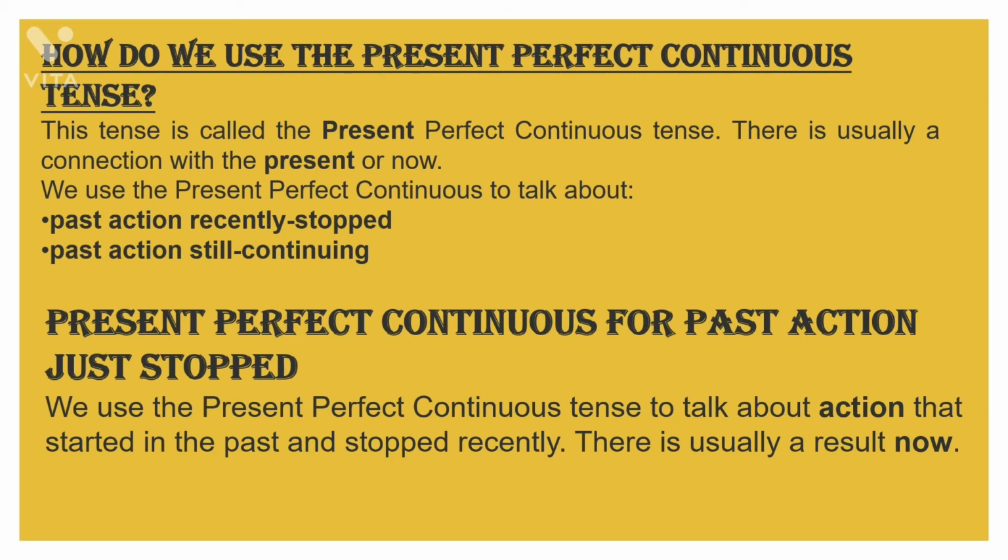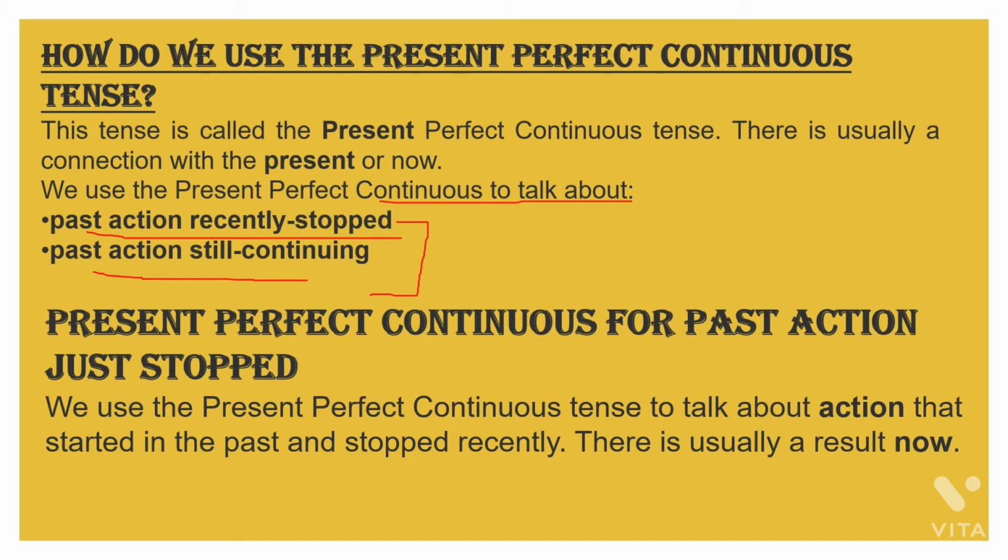Now how do we use the present perfect continuous tense? This is the main part of the whole video. Like many sentences are given to you, how will we know which type of tense we have to use in a particular sentence? So students, present perfect continuous tense is used to talk about a past action recently stopped and a past action still continuing. Means in these two situations you will be using present perfect continuous tense. Clear? So now let's study these two points in detail.